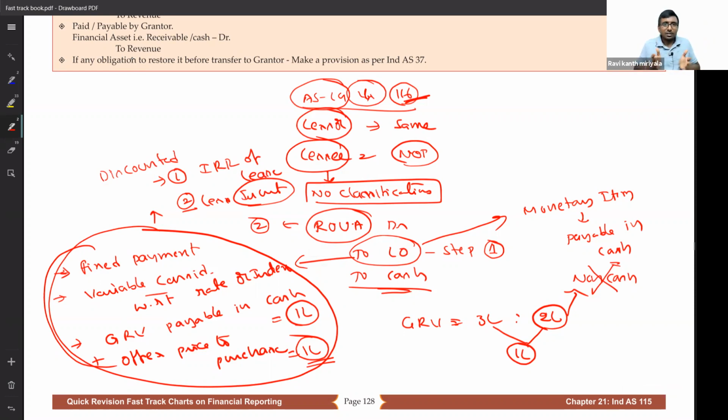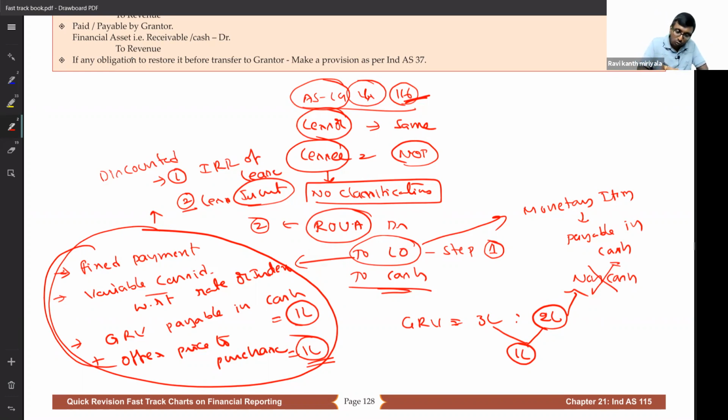Means, being a lessee, if I go to a banker afresh asking for an additional loan, I may already have loans at 10%. Today, on the date of inception, I'm entering into the lease agreement. Today, if I go to the banker for a loan, he will offer me 8% only. Then 8% you should take, not the existing loans, not the old loans. An additional loan you can get at what rate? That rate only is supposed to be taken.